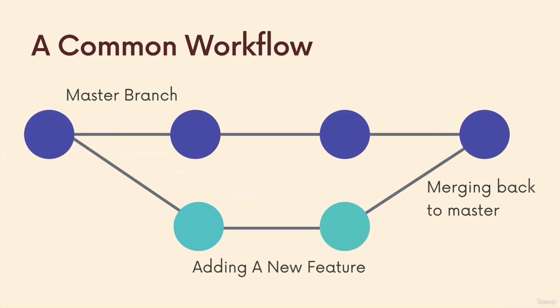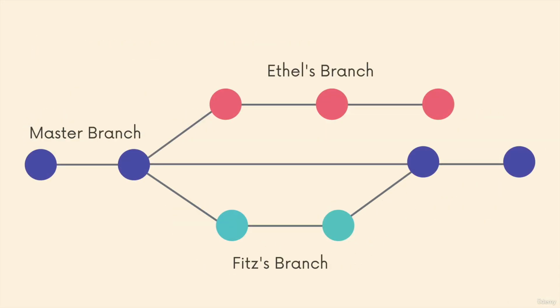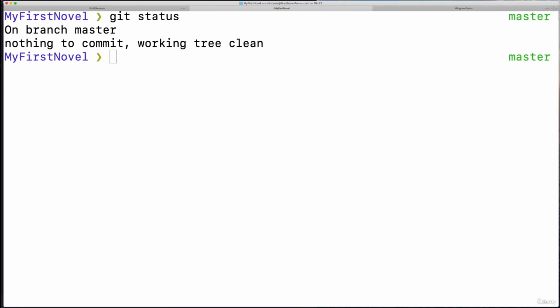It's a very common workflow, and we will actually have a section on Git workflows and collaboration patterns. But this is a very, very common one. It's called feature branching or creating feature branches. So you have your main or your master branch, which acts as the source of truth, and then you add new feature branches and merge them back in when it makes sense. So here's another version of the same thing. We have Ethel and Fitz working on their own branches, and then our master branch or the main branch where their changes can be merged in. But for us at the moment, the only significance of the master branch is that it just exists.